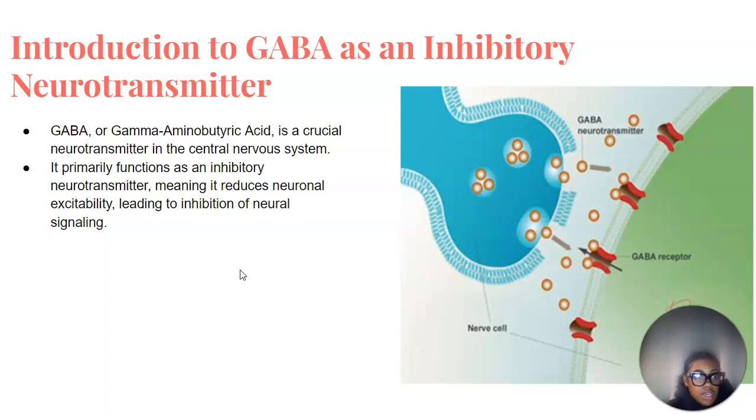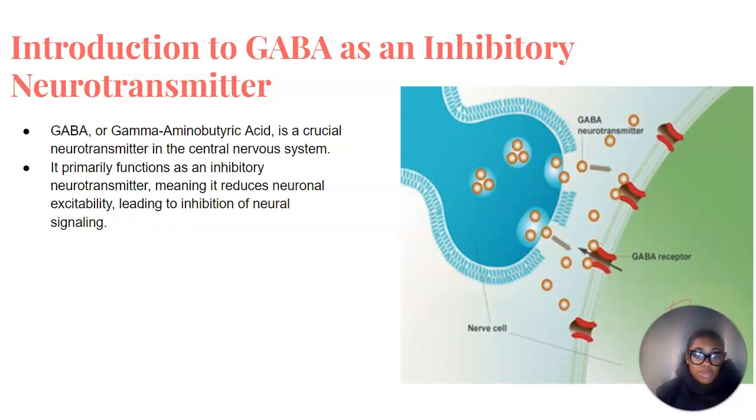All right, gamma-aminobutyric acid, GABA, serves as a pivotal neurotransmitter within our central nervous system. Its significance lies in its dual functionality. Firstly, GABA predominantly acts as an inhibitory neurotransmitter, effectively tempering neuronal excitability. When GABA binds to receptors on a postsynaptic neuron, it initiates a cascade of events that culminate in the suppression of neural signaling.